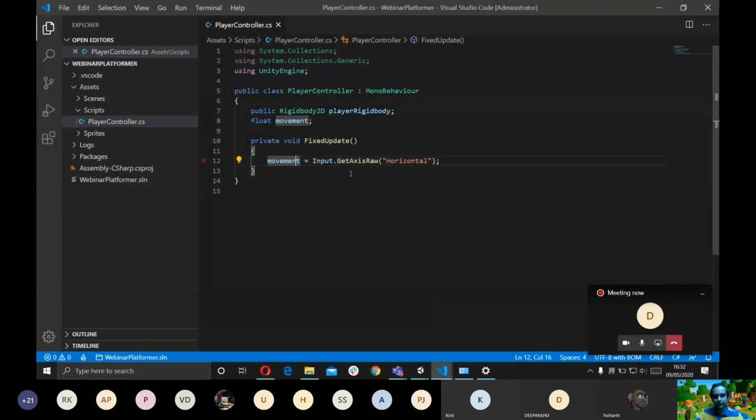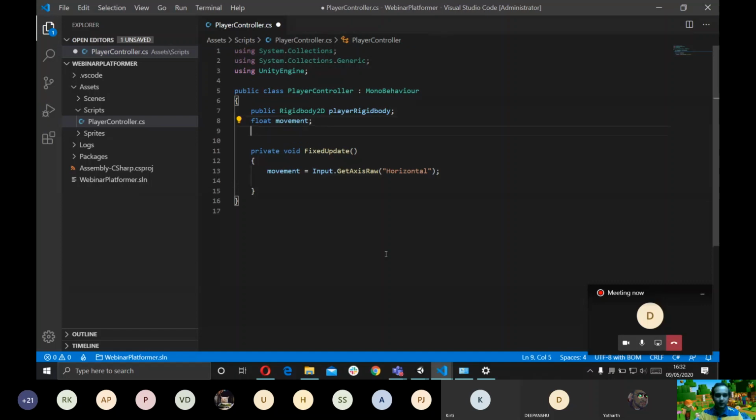So now we have the input from the player. What we need now is to assign the player game object a velocity corresponding to the movement that the user is making. So I'm also going to declare another variable here by the name of public float speed.